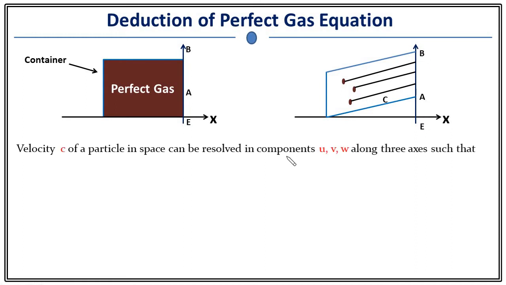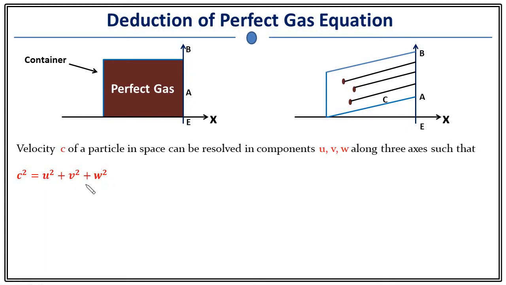Now just assume the velocity c of a particle. Velocity is a vector quantity. If you are thinking of velocity in 3D, that is in x, y, z coordinates, then it will have a component along the x-axis, along the y-axis and along the z-axis. Let's call those components u, v and w. If I ask you what the magnitude of this velocity is, you will simply write something like this. Here c is the magnitude of velocity: c² = u² + v² + w².